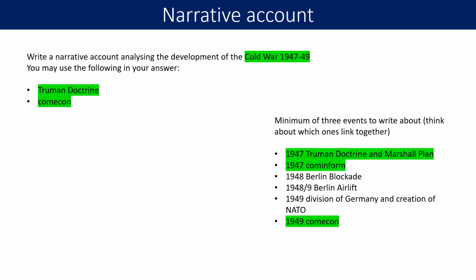Now you then need to think, what would the most appropriate events be? So which events link together? So in this case, the Truman Doctrine is a good place to start, and the Marshall Plan, followed by Cominform, which links really nicely to Comecon, because Comecon was created in response really to the impact of the Marshall Plan. So I've selected 3 events, and it will be a minimum of 3 that I can link together in that time period that really help to explain the development of the Cold War.